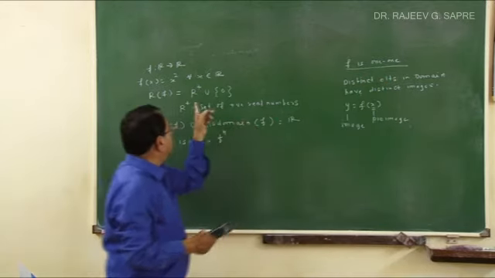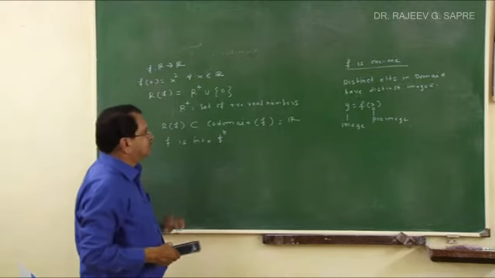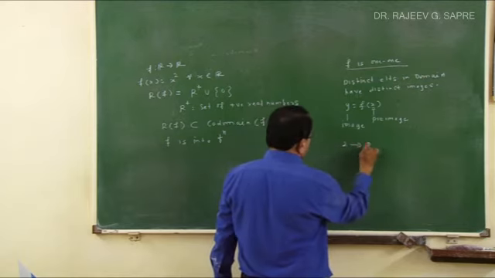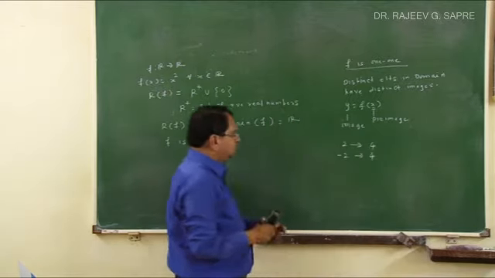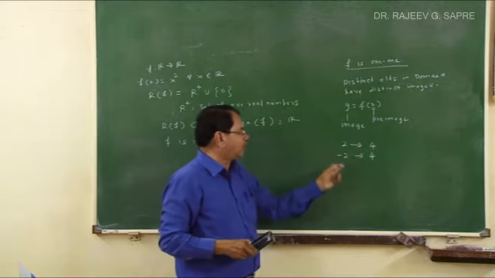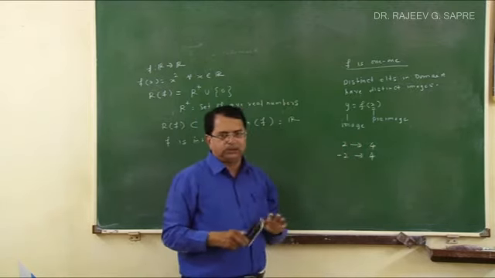Is this function 1-1? Whenever I define an R to R function, f of x is equal to x squared, this is not 1-1, because you can easily see that 2 goes to 4, and also minus 2 goes to 4. So two distinct elements, but their images are the same, because 2 squared is 4, and minus 2 squared is also 4. So this is a many-one function. This is not a 1-1 function.